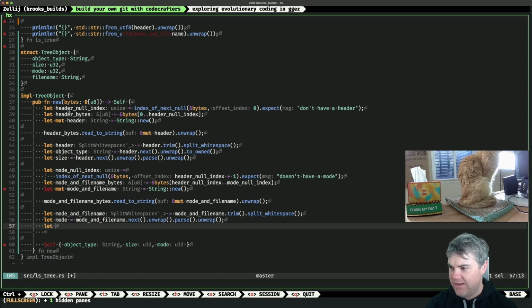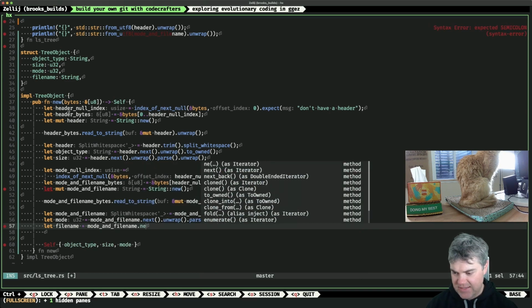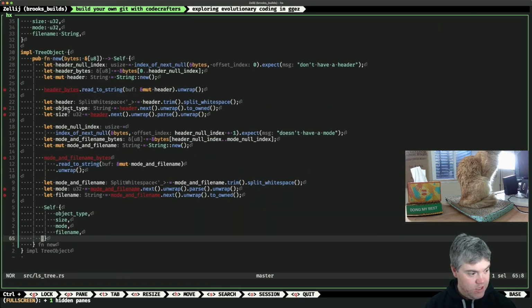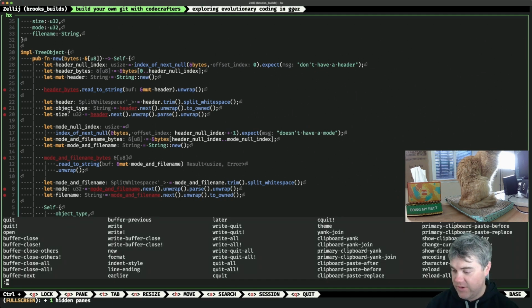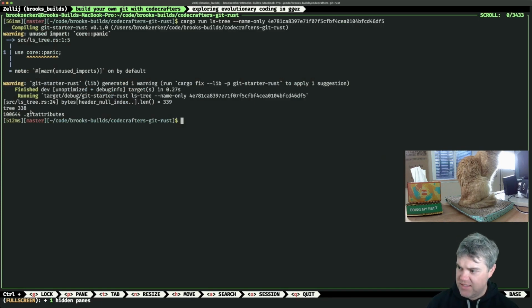And then finally we have our file name. It's going to be equal to our mode and file name next, unwrap, to owned, no unwrap there. File name. You're pretty sure the mode is stored in octal representation? We are going to find out, aren't we? I could swear though, when I did the read to string, this is what it showed up as.